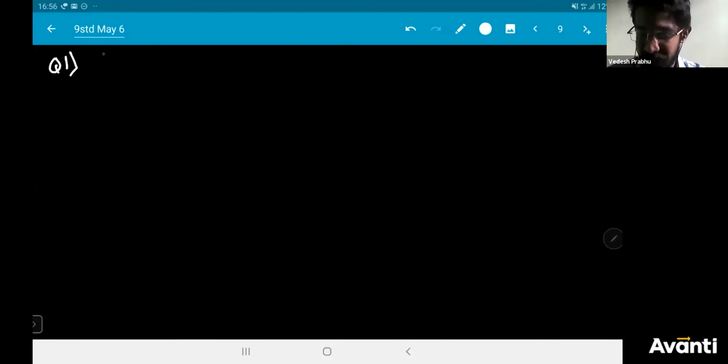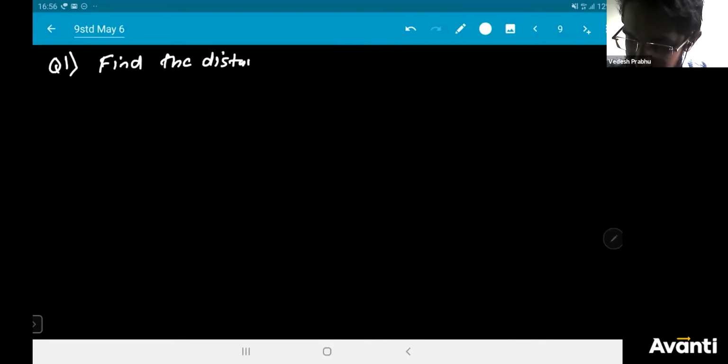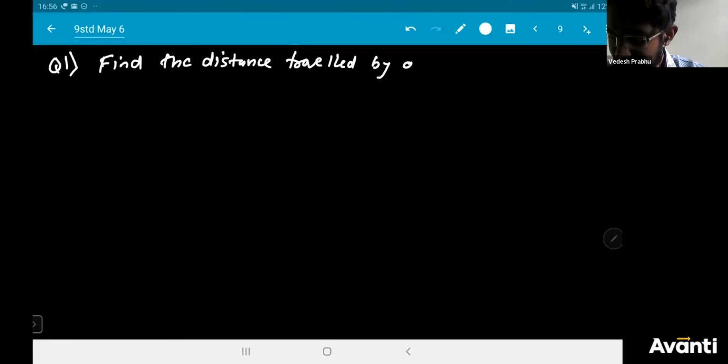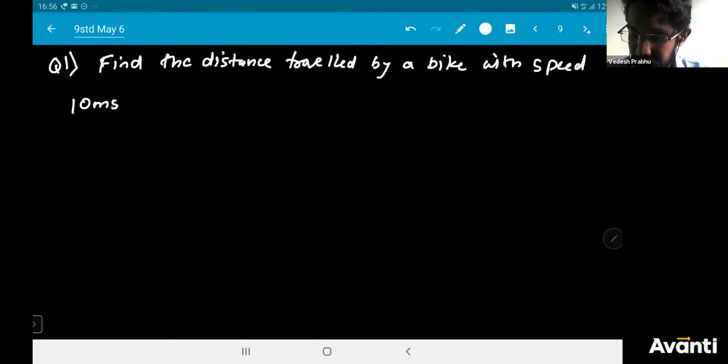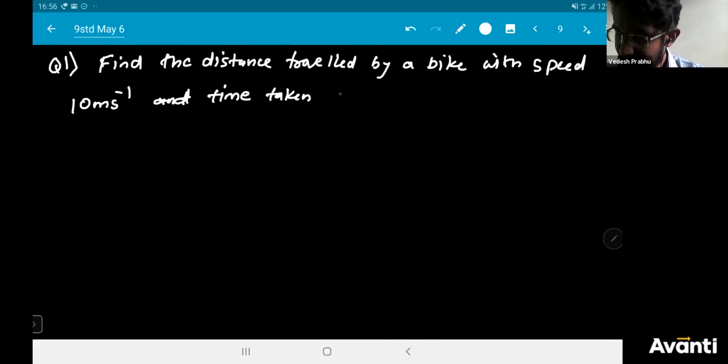Question 1, just an example. Find the distance traveled by a bike with speed 10 meter per second, and time taken is 5 seconds.